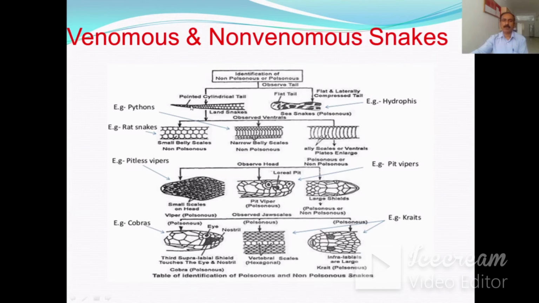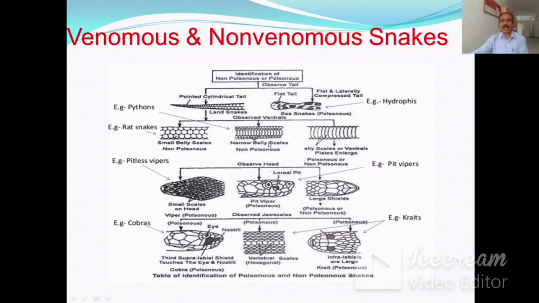If it is pointed and cylindrical, these are land snakes. And if it is flat and laterally compressed, then these snakes are generally present in water. And if they are in the sea water, they are sea snakes and they are highly poisonous.